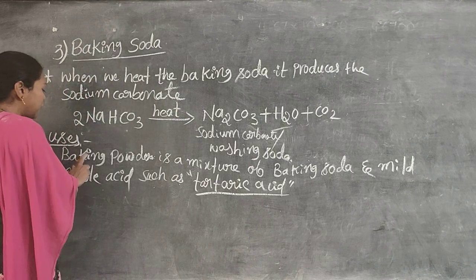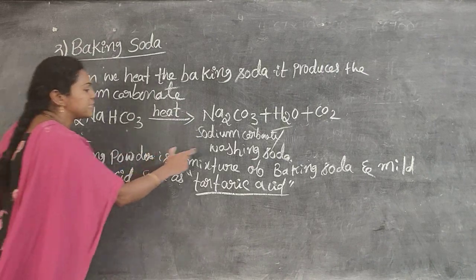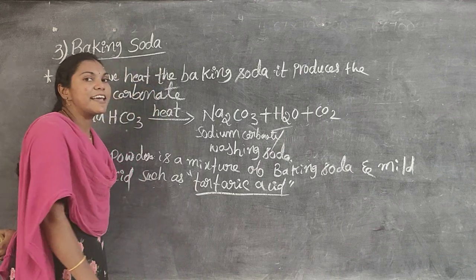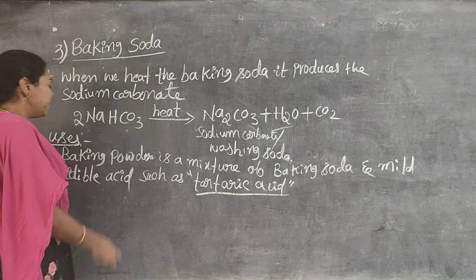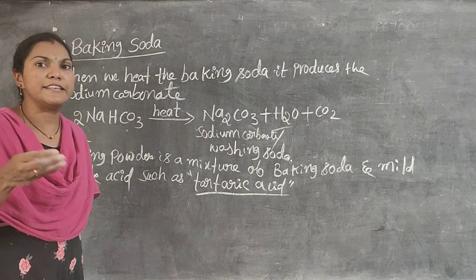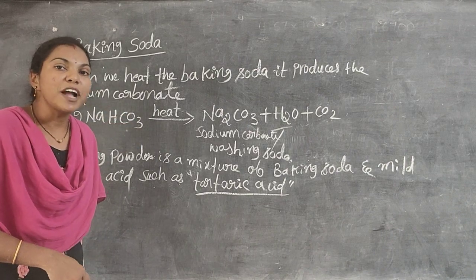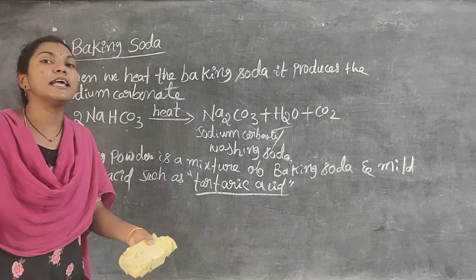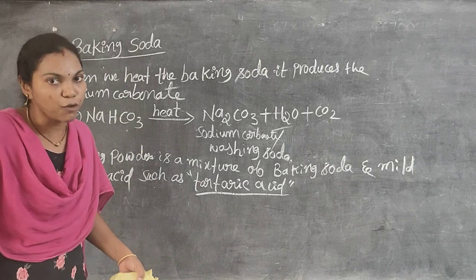The first point, the uses. Baking powder is a mixture of baking soda and mild edible acid such as tartaric acid. It is used for the preparation of cakes and breads, and for that we add some water.